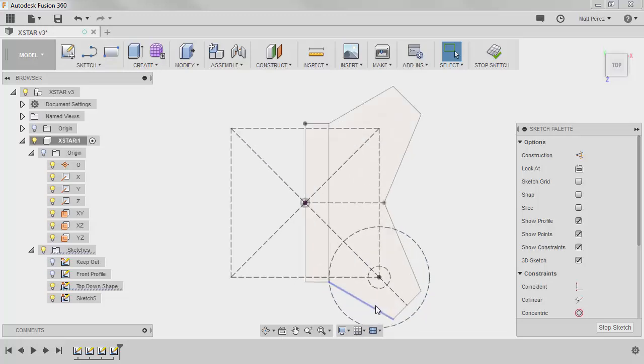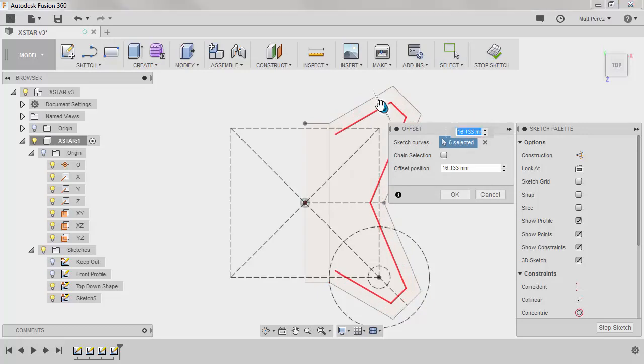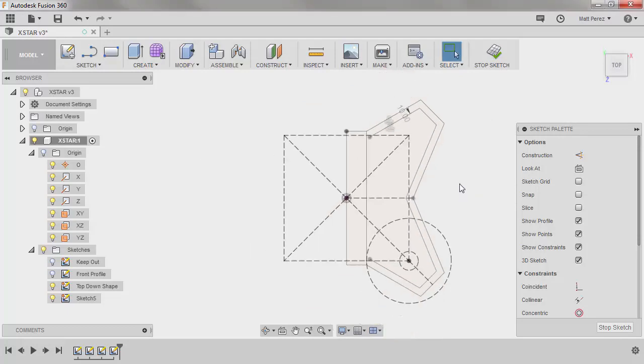So let's start by taking this outside profile and we're going to offset it 10 millimeters. Rather than use the whole profile, I'm going to grab what I want and use my marking menu, and we're going to offset this 10 millimeters. I'm going to type in 10 and say OK.